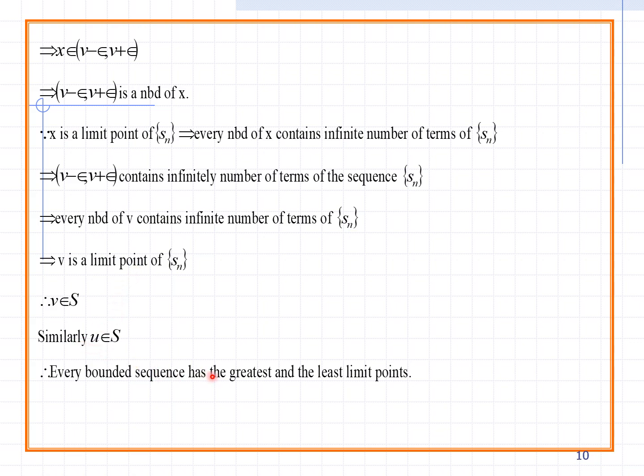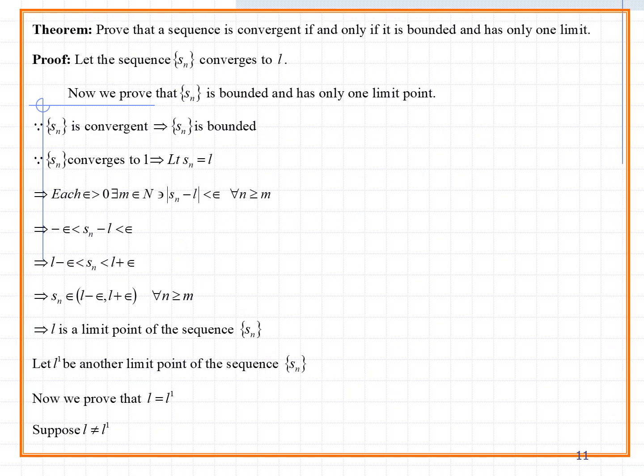Every bounded sequence has the greatest and the least limit points. So once it is a bounded sequence, there is a greatest, and at the same time a least limit point also exists. So let us see one more theorem. Prove that a sequence is convergent if and only if it is bounded and has only one limit point.